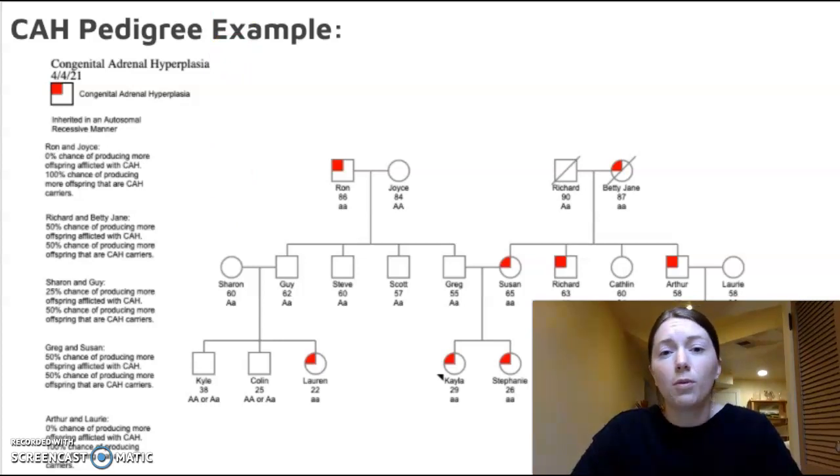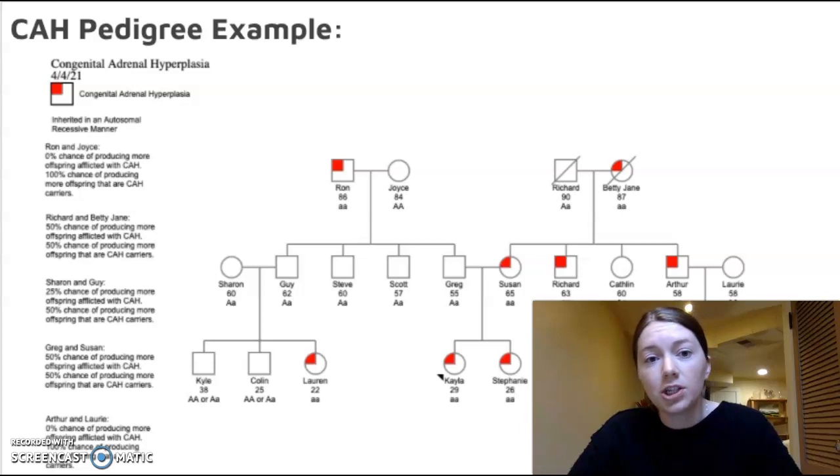And if you would like to learn more about how the gene will appear in offspring depending on whether or not the parents are affected with a gene disorder, are carriers for a gene disorder, or are none of the aforementioned, you can look through the following slides, and I have a few different examples of Punnett squares that discuss the genotype, the phenotype, and the possible offspring and explanations of such.